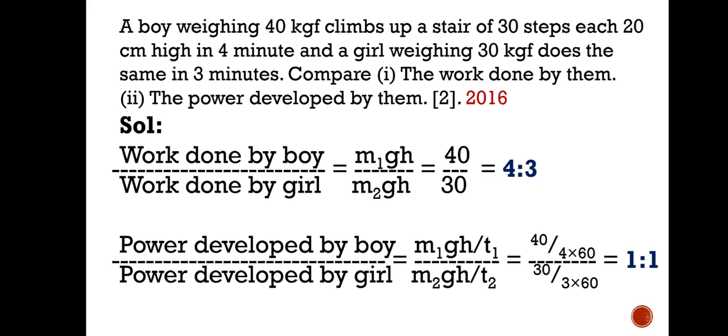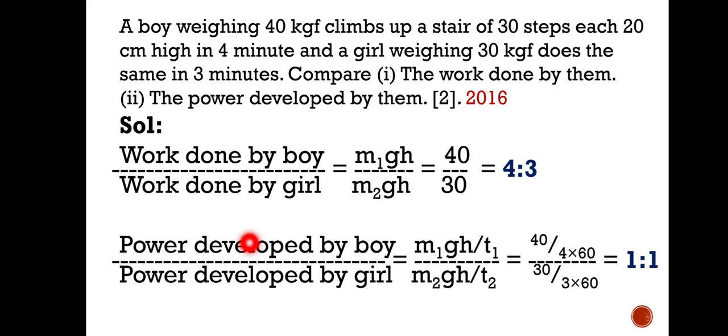Now the comparison of the power. Power developed by the boy, we can write as work done divided by time, t1. Why have we given t1? Because the times are different, no? The boy has taken 4 minutes, whereas the girl has taken 3 minutes. So in mgh, h cancels, and we take 40 divided by t1, and for t1 we take 4 into 60, because minutes are given, that is in seconds. We are doing the same thing for the girl; you should do this in your copy. So 1:1 is the ratio of the power developed by the boy and the power developed by the girl.